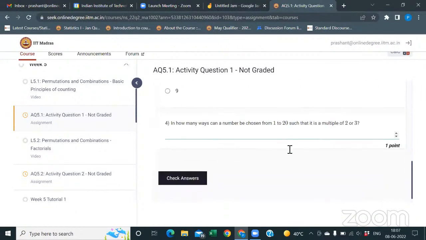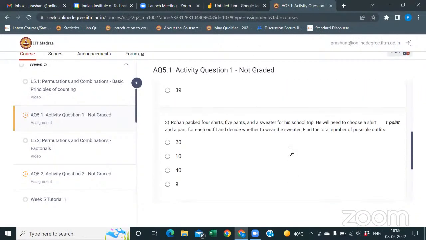Okay, so can you tell me what was your approach for the third question? So the combination of 4 shirts and 5 pants and 1 sweater. So 4 shirts can be combined with 4 pants and 1 more sweater.